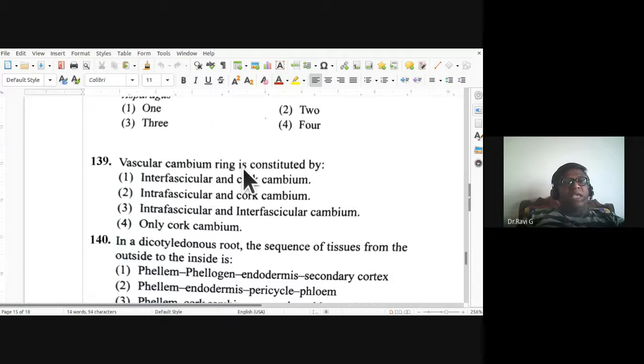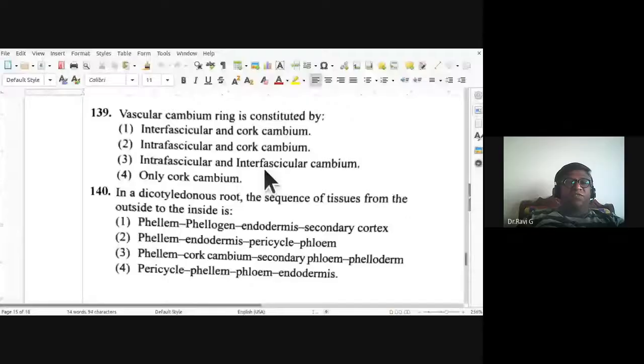So vascular cambium ring is constituted by: interfascicular and cork cambium, intrafascicular and cork cambium, or intrafascicular and interfascicular cambium. So 139, the third one is the right answer. C is the right answer. It forms the complete vascular cambium, isn't it? Intrafascicular and interfascicular cambium.